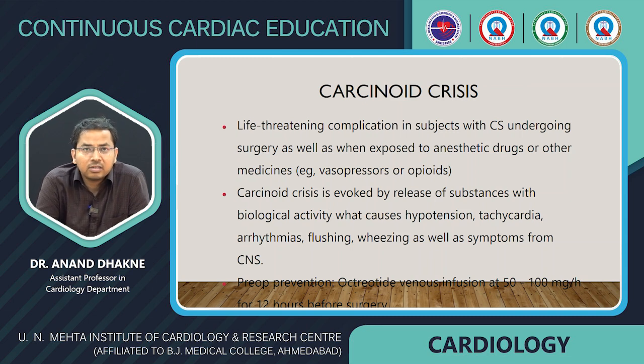Carcinoid crisis is evoked by the release of substances with biological activity which can cause hypotension, tachycardia, arrhythmia, flushing, wheezing, as well as symptoms from the central nervous system. For pre-op prevention, octreotide intravenous infusion at 50 to 100 mcg per hour for 12 hours before surgery can be used.